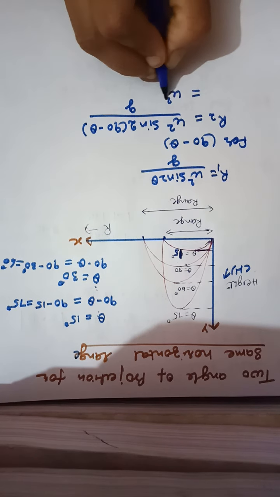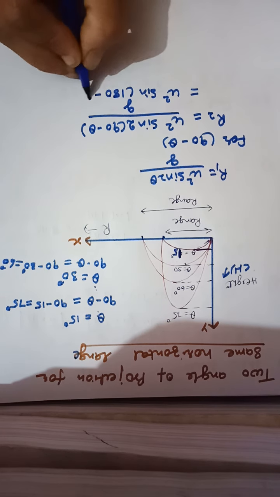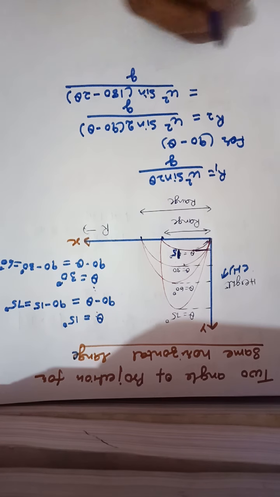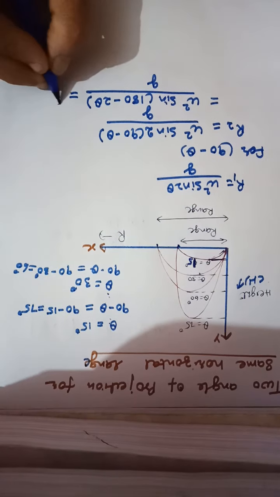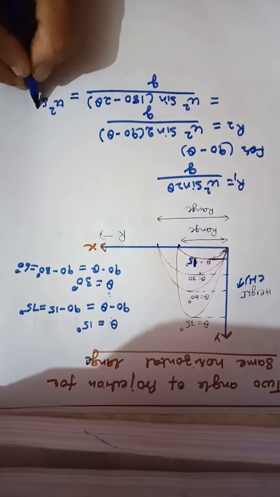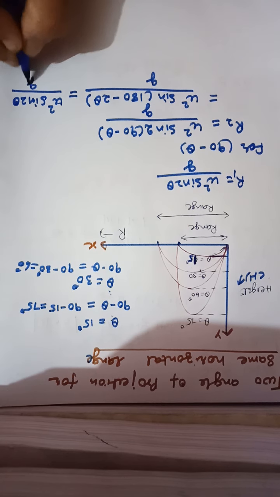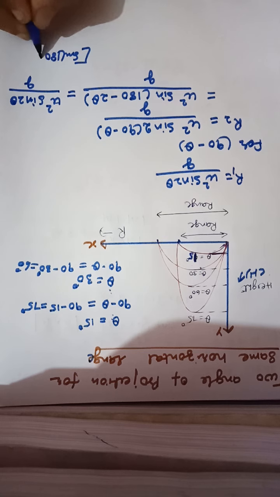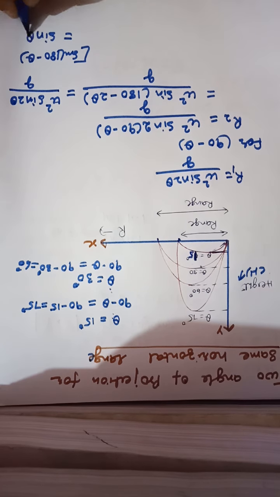Now this is u square sine of (180 minus 2 theta) divided by g, and it comes out to be u square sine 2 theta upon g. Why? Because sine of (180 minus theta) is equal to sine theta.